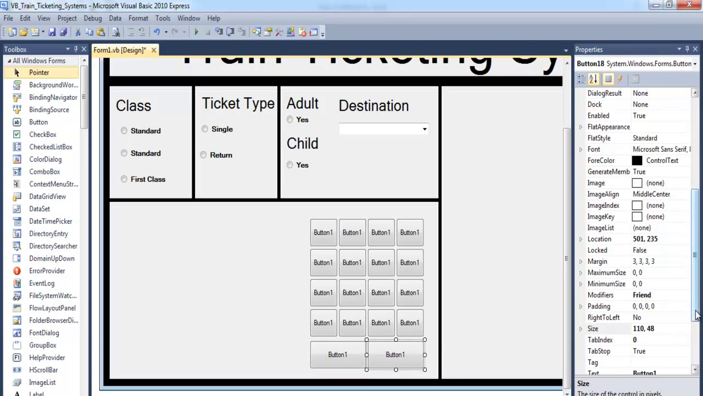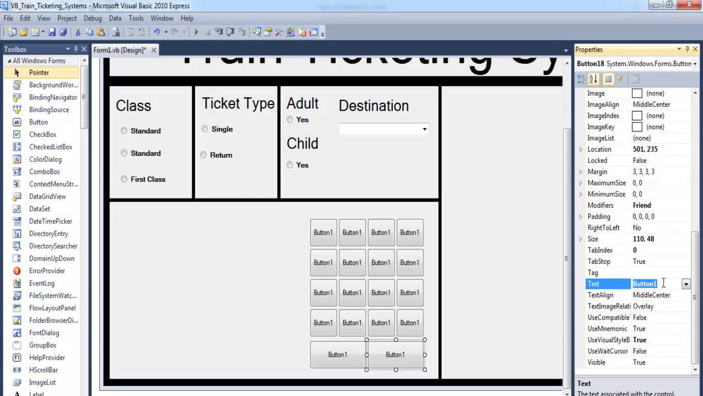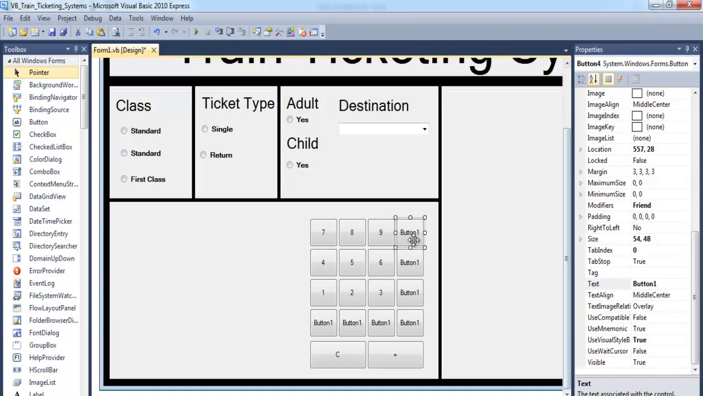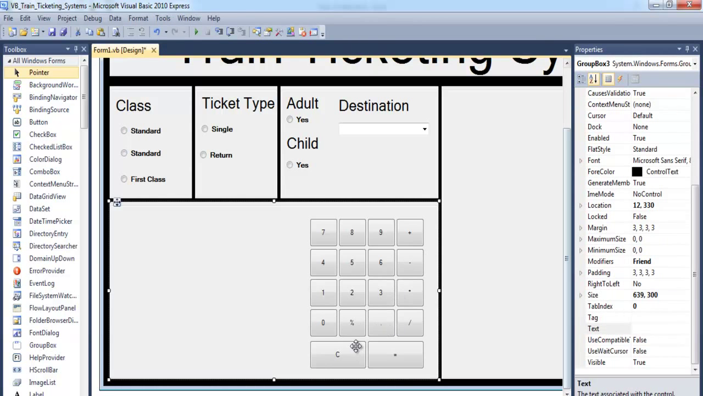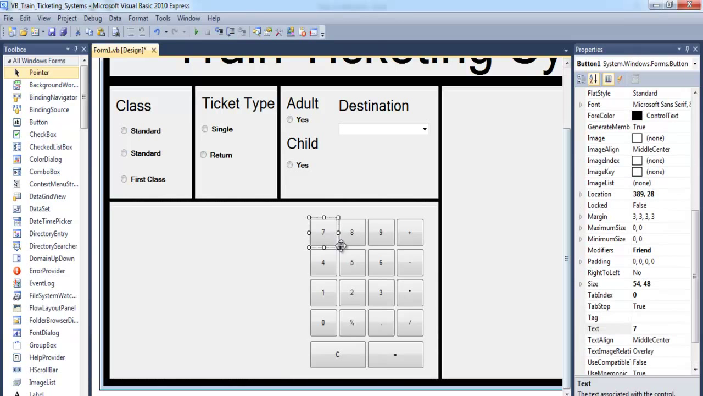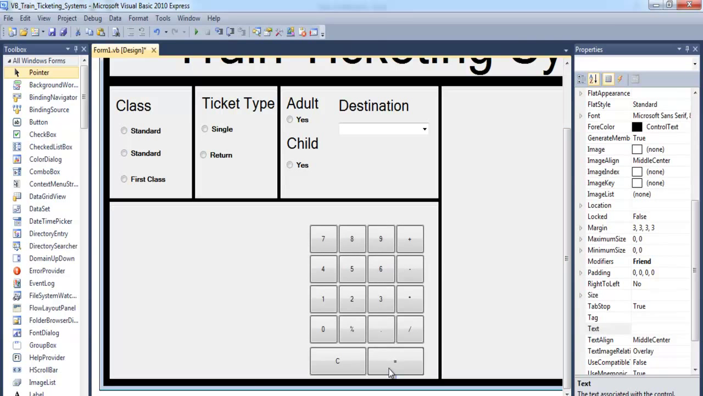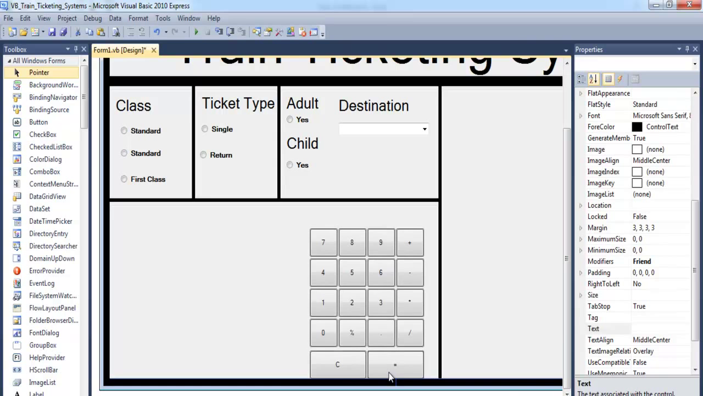Okay, and here is my equal sign. We have the C right here just to clear it. The text is to be as follows. That will be 1. Change that to 7, 8, and that's the plus sign, minus, the mode right there. So that's it. Calculator interface is ready. Select it all and move it down a little bit more there. Okay, now we need